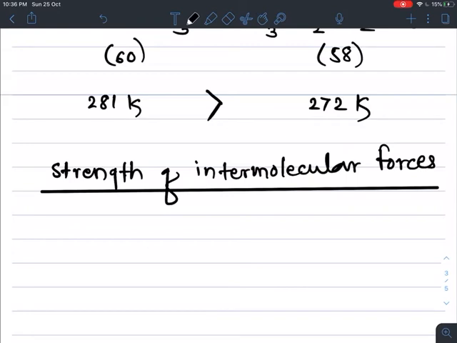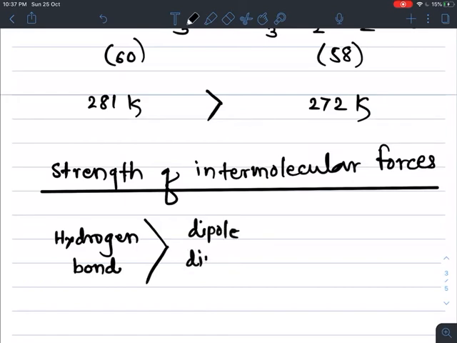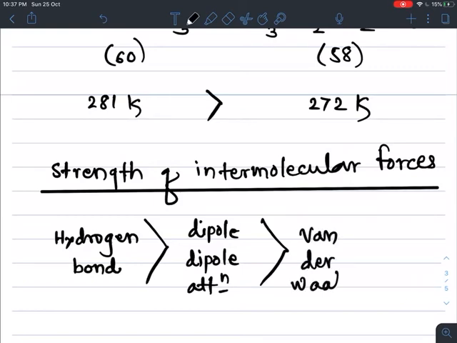If we compare the relative strength of the intermolecular forces present in acids, alcohols, ethers, aldehydes, ketones and alkanes, then the strength of hydrogen bonding is greater than dipole-dipole attraction present between the molecules, which is greater than van der Waals force of attraction.